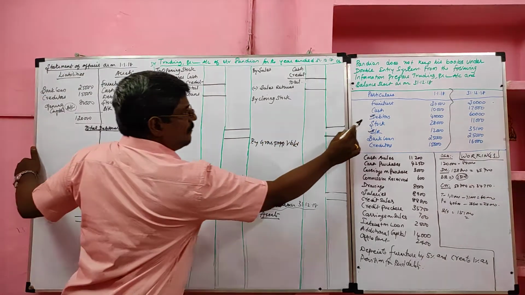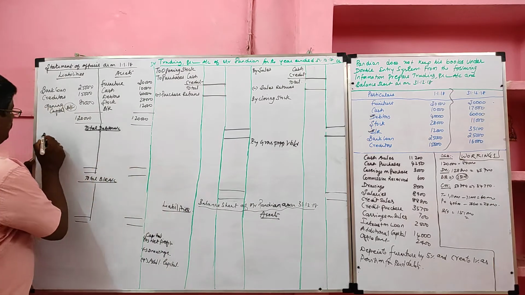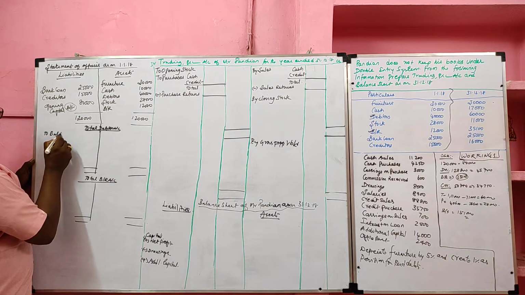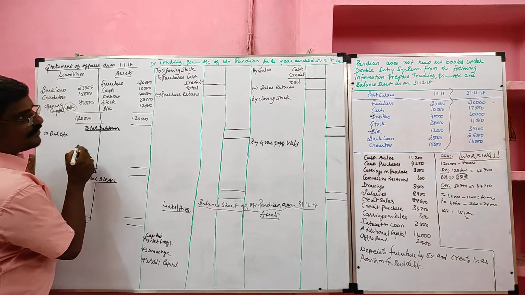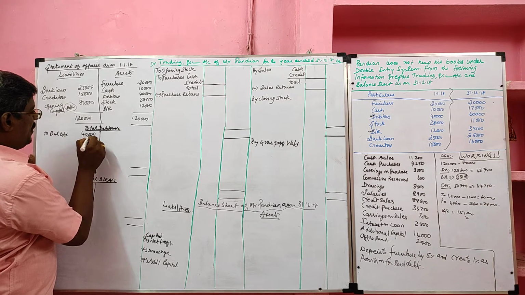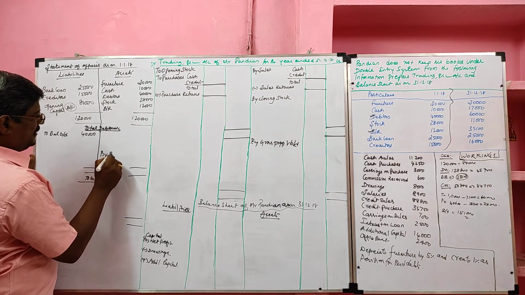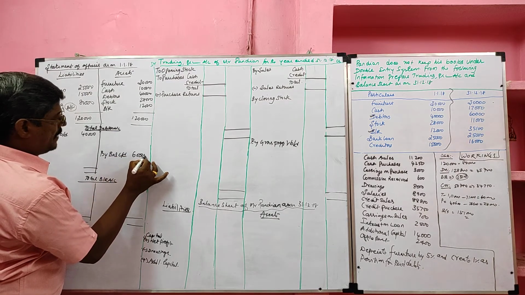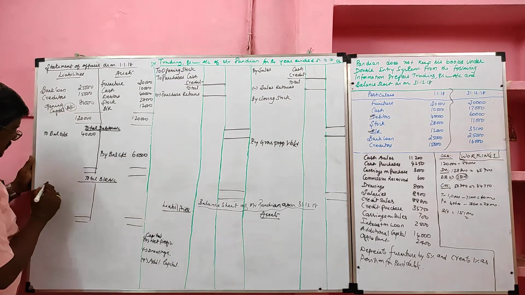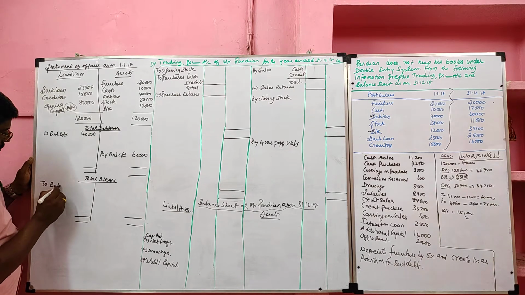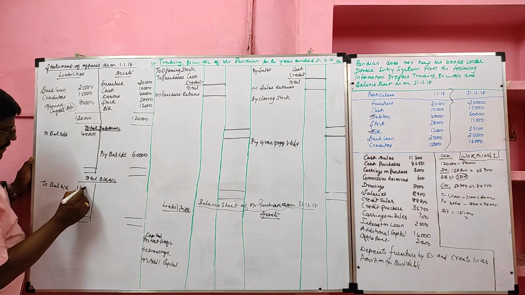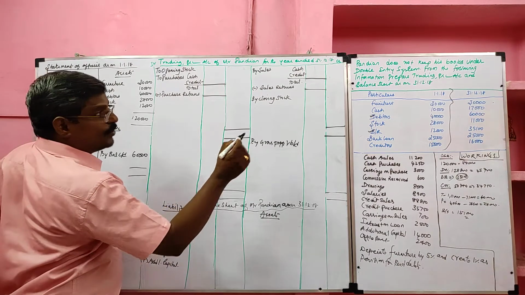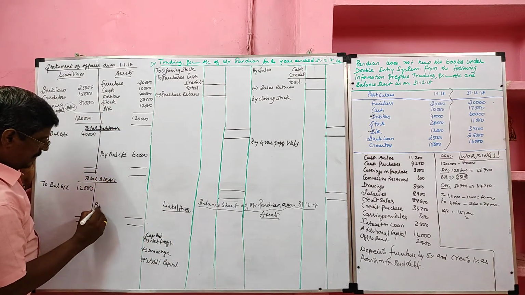Opening debtor 40,000, opening debtor account debit 40,000. Closing debtor account credit value 60,000. Then BR, opening BR to balance b/d 12,000. Closing BR 35,100.